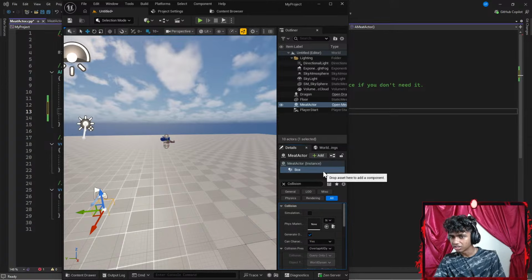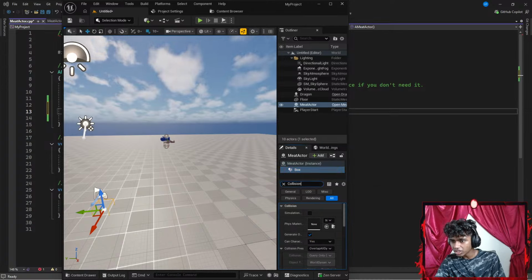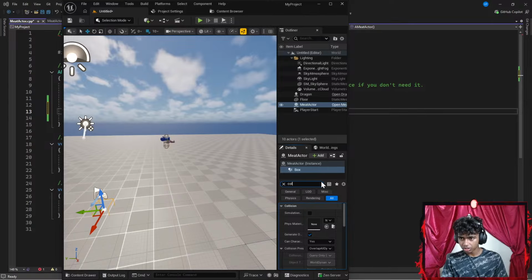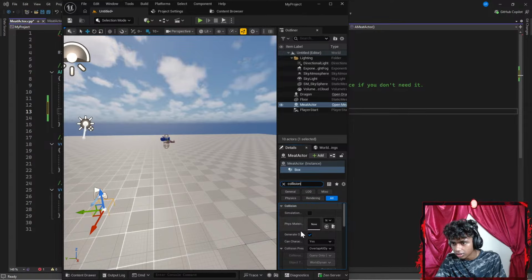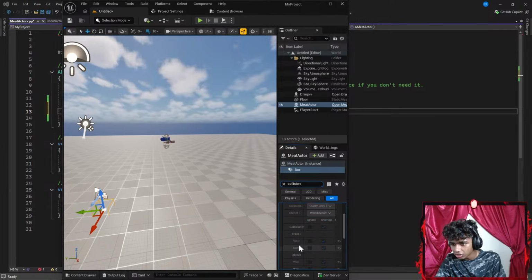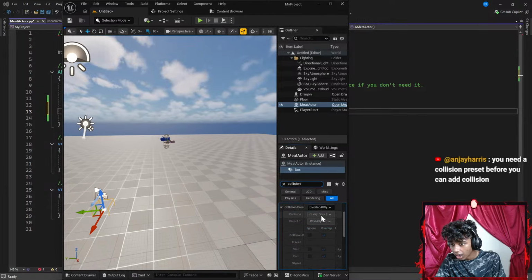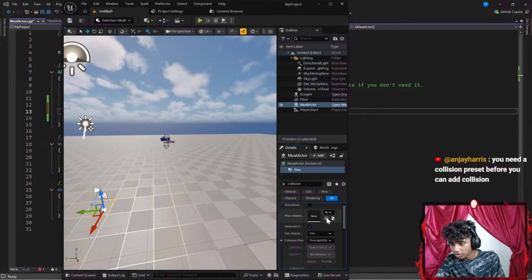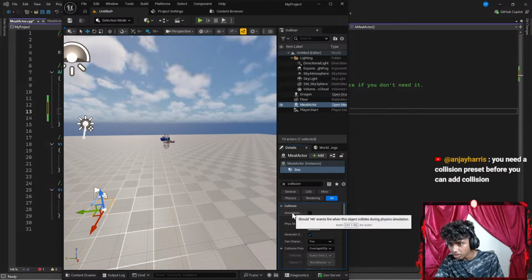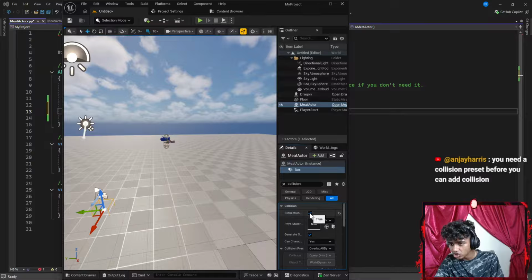Box collision. Okay, in my box collision, if I go with something like collision, do I see something? I see character collision presets. I see query. Simulation. Hit events. Check.